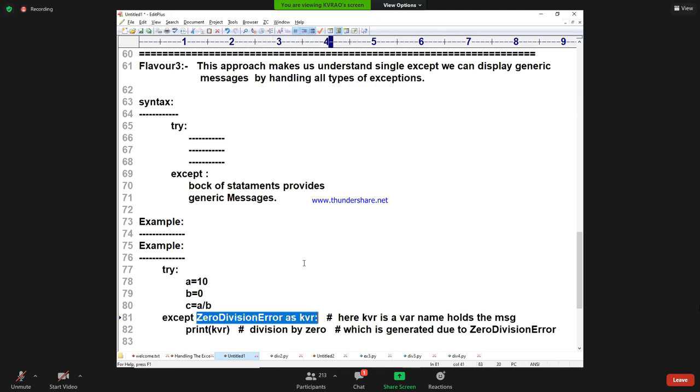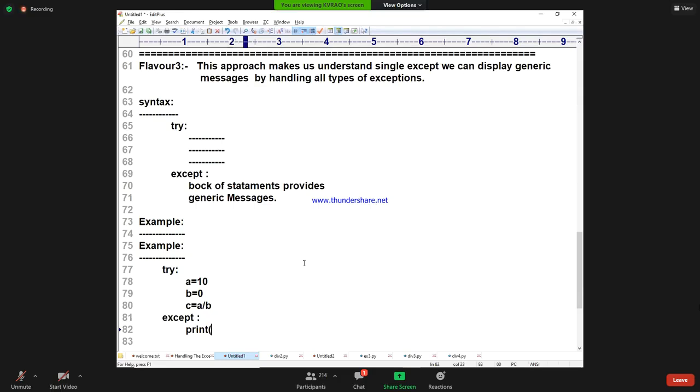Here I will write nothing. So this is a generic except block. I am writing "exception occurred." That's it. Which exception occurred? You are not saying. Exception occurred. Are you following? Yes. Generic message. So example is done.